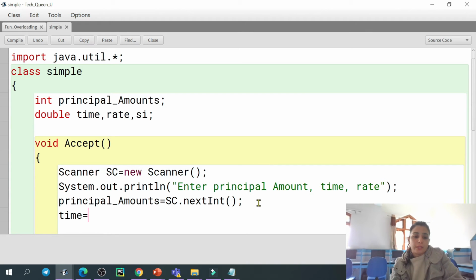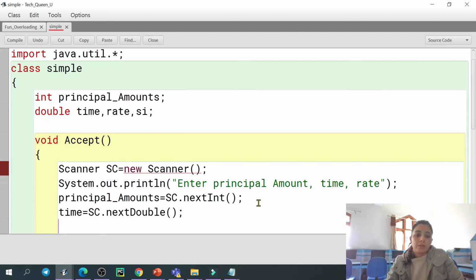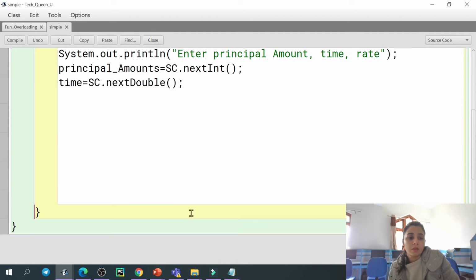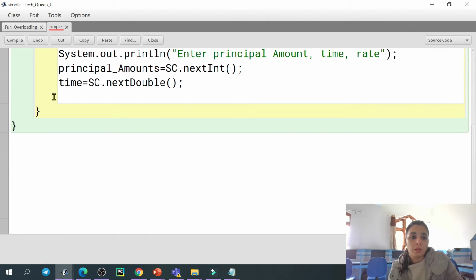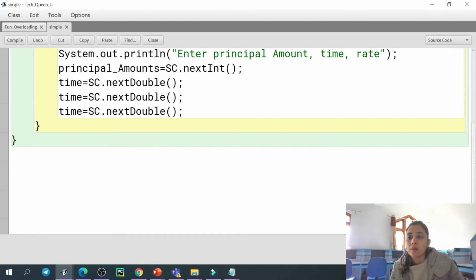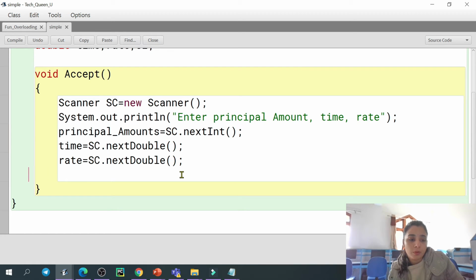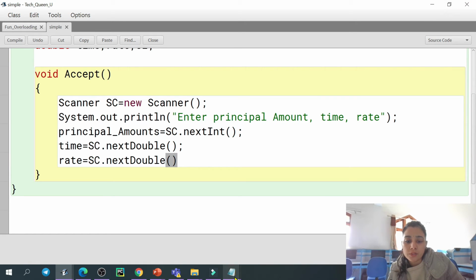Next sc.nextDouble, right? So the same, let's copy paste, but we have to change this to rate. For SI you need not ask the user because we will calculate that. So this was our first function.